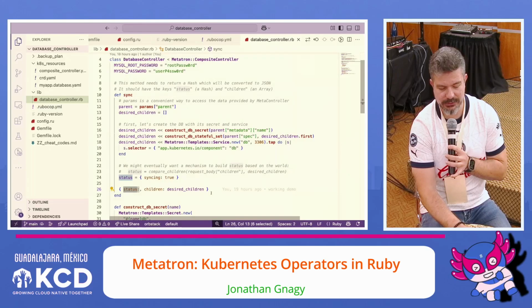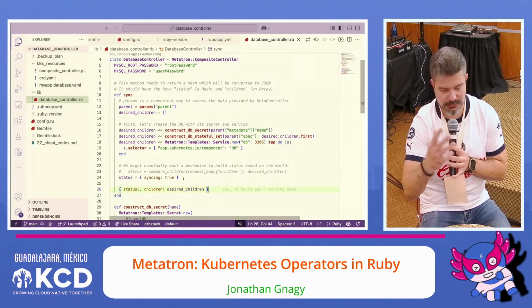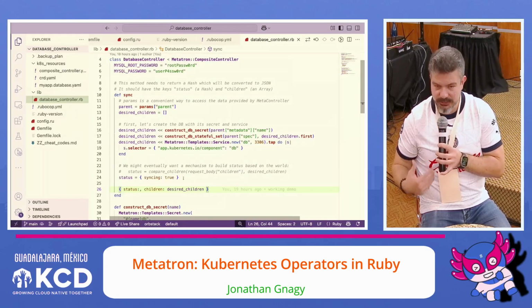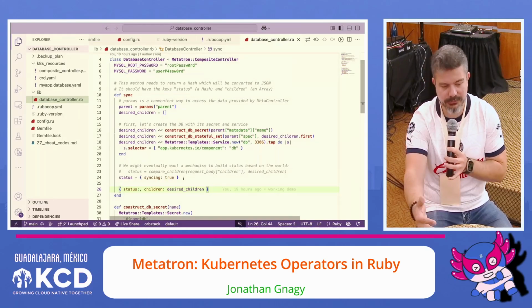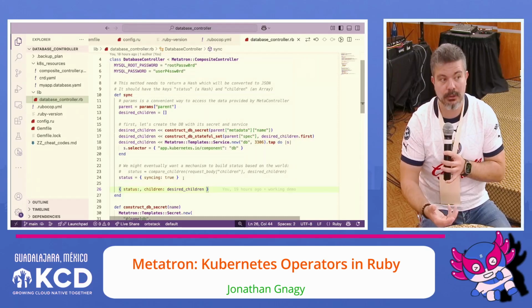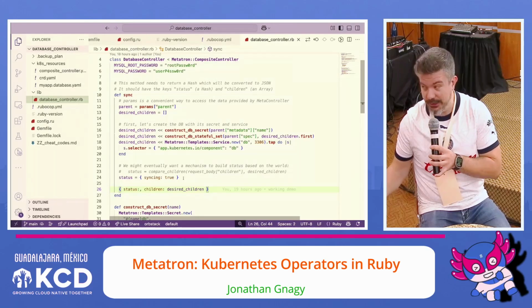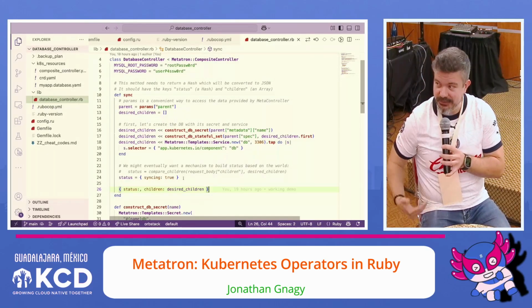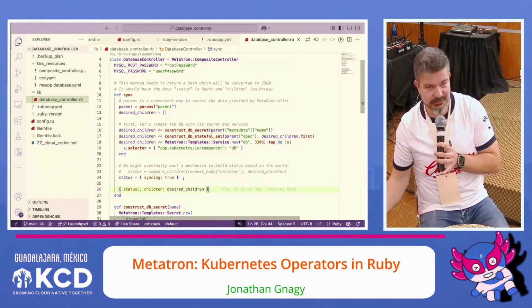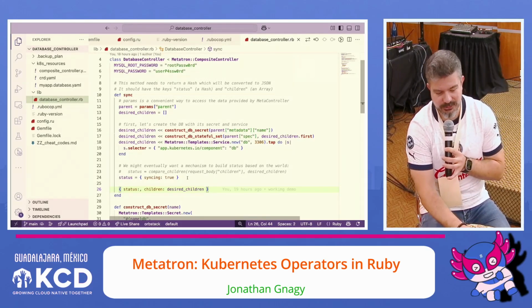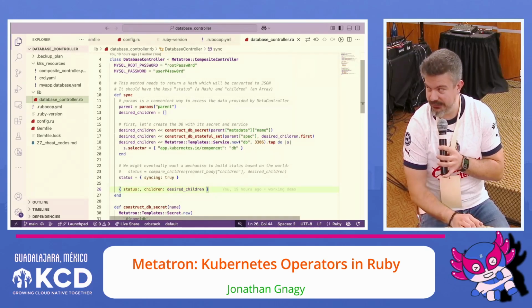And one of the keys on that hash is status. So it's basically after evaluating the current state of the cluster, the expectation from Metacontroller is that you say, here is the status of that cluster based on what you just told me. After it does what you tell it with the desired state, it'll respond again and say, now the current state seems to match the desired state. And then you can update status again with something else. Just to keep it simple though, I just said set status to syncing is true.